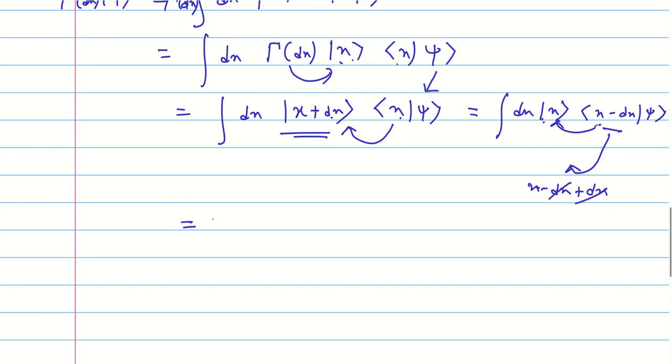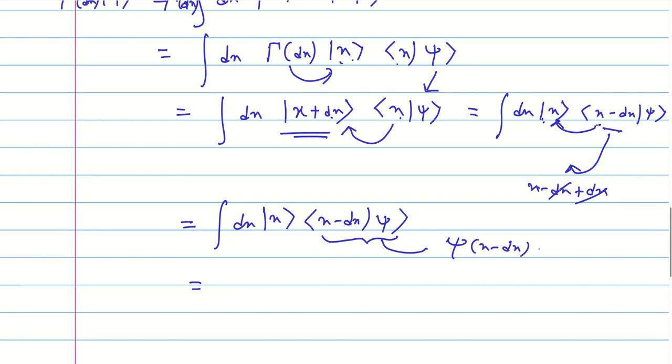So what you got is x minus dx psi. Clear? Now you see this one, you can write as psi of x minus dx, and you can use Taylor expansion here to write it in this way. Clear?